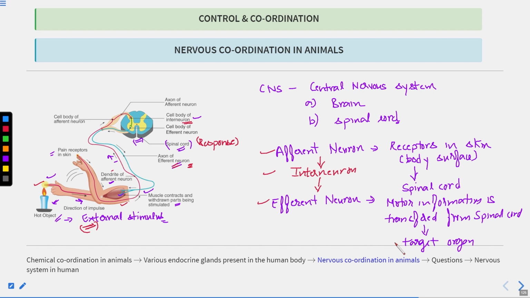Okay, so now that the information has reached the target organ, the person will remove their finger from this hot object. Clear? So the efferent neuron, I've already told you, is also known as the motor neuron, and the afferent neuron is also known as the sensory neuron. Clear? Because it is sensing. Here, it is transmitting the response. That's why it is known as the motor. So the motor information is being transferred from the spinal cord to the target organ. And then you retract your hand from the hot object, or you show any response to the stimulus.